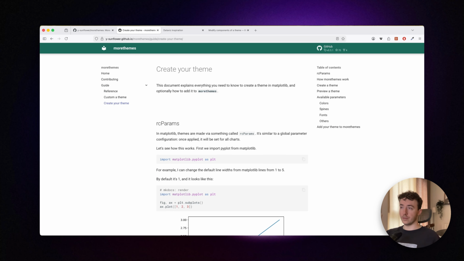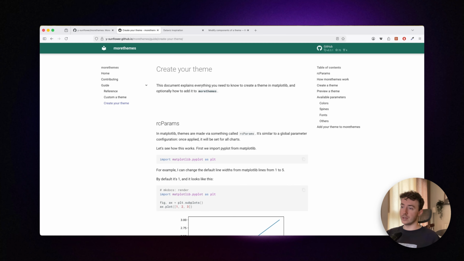The thing is that very often people will use specific branding guidelines, and ideally you want to be able to put that into a theme so that you can reuse the branding guidelines for any kind of chart you are making. And it pretty much does not matter which tool you are using to make your chart, whether it's matplotlib, ggplot2 or whatever, you'll find some way to create your own theme and reuse it in different places.